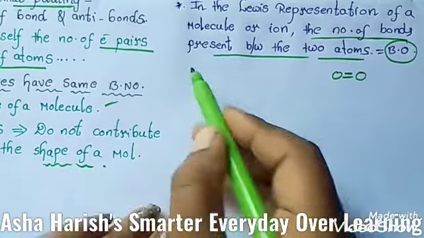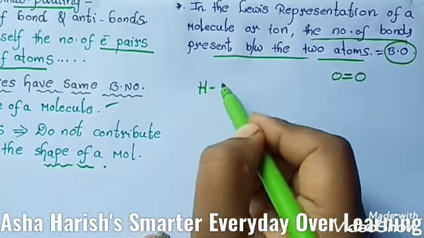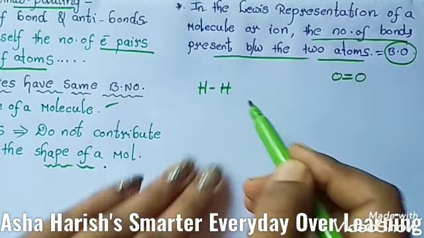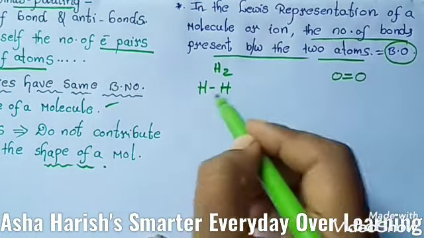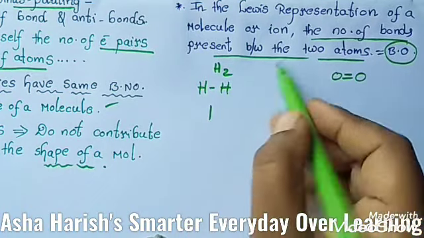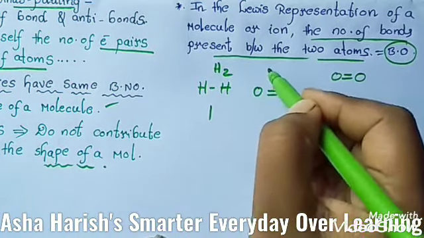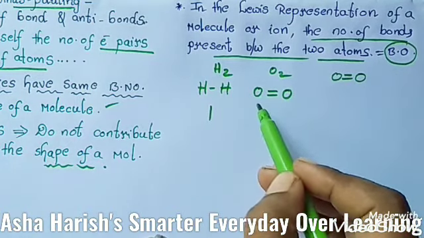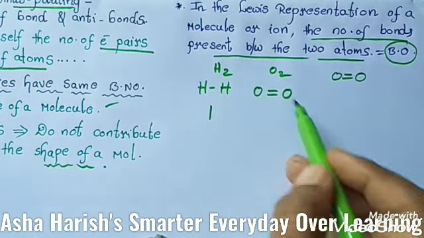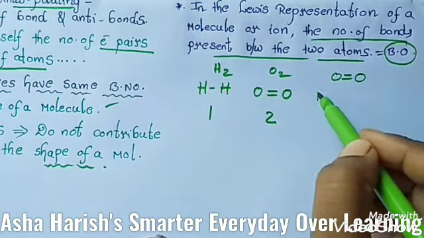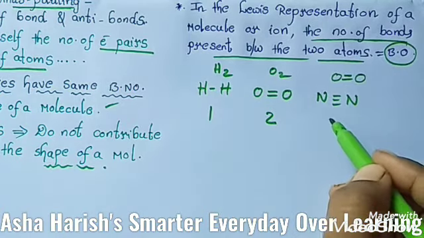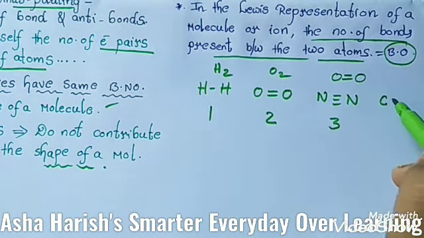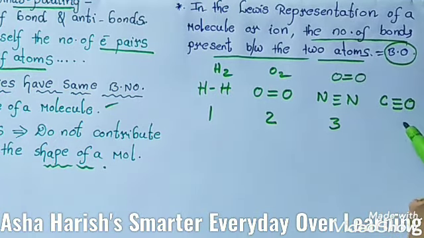Okay, for suppose a hydrogen molecule: this is the hydrogen atom and this is the hydrogen atom. This is known as the H2 molecule. Here the bond order is 1. In the O2 molecule, with an oxygen atom and an oxygen atom, the bond order is 2. Nitrogen, N triple bond N, the bond order is 3. For suppose CO, carbon monoxide, the bond order is 3.